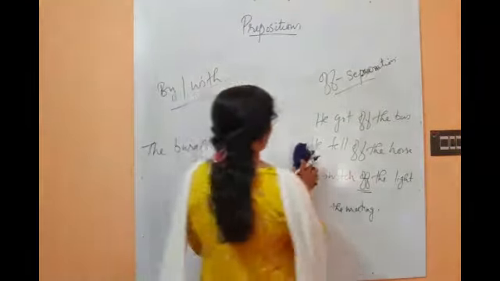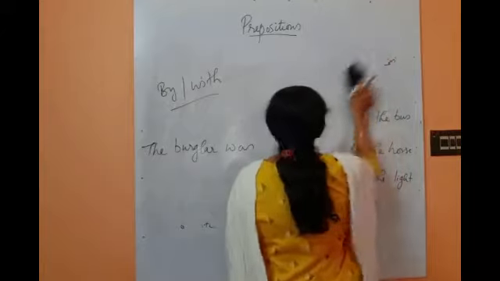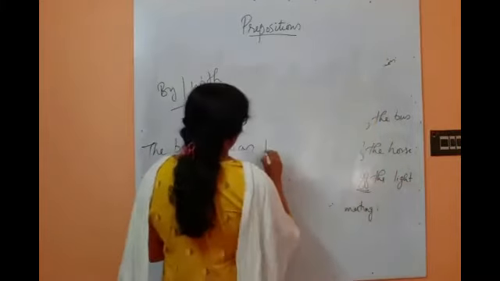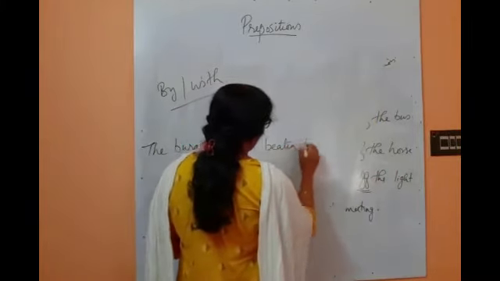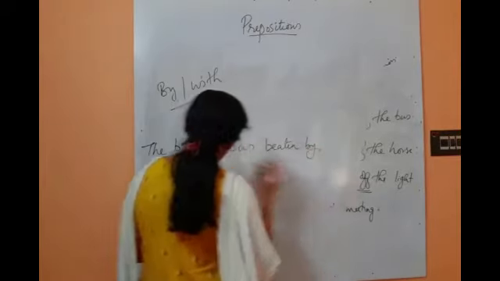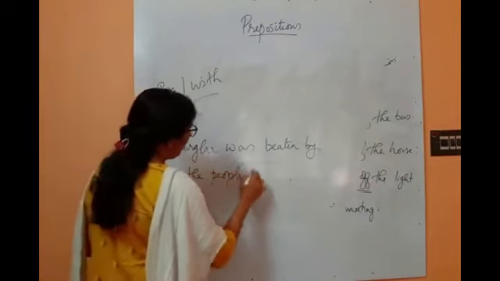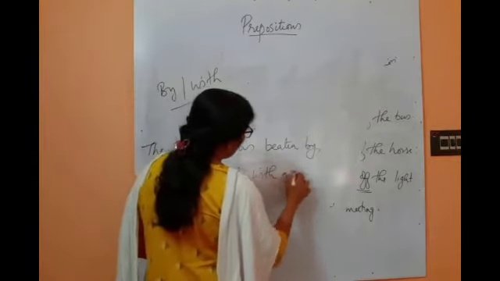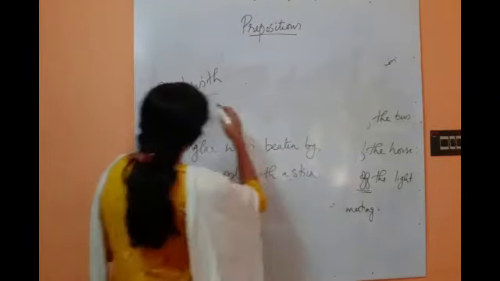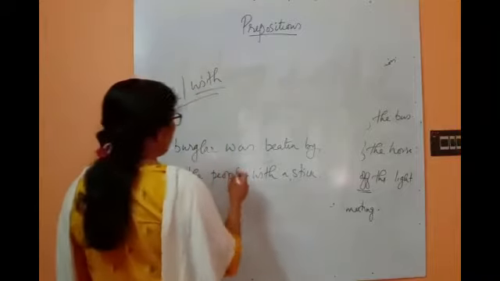Who is a burglar? A thief. So the burglar was beaten by the people with a stick. You can see we have used both by and with here.